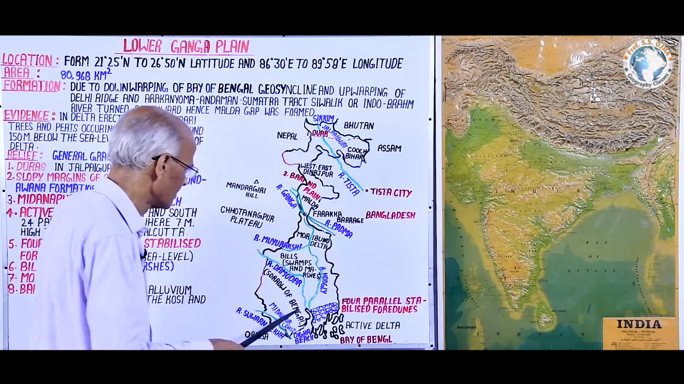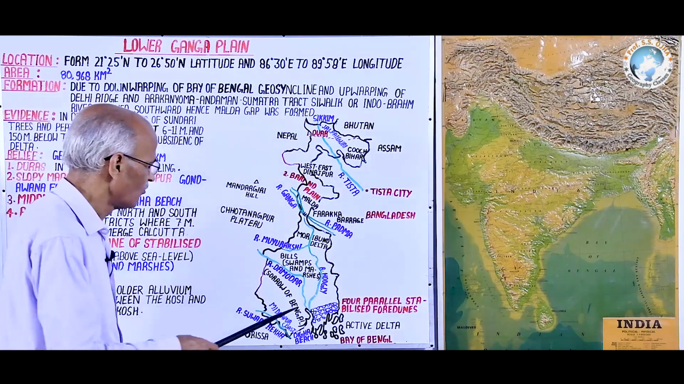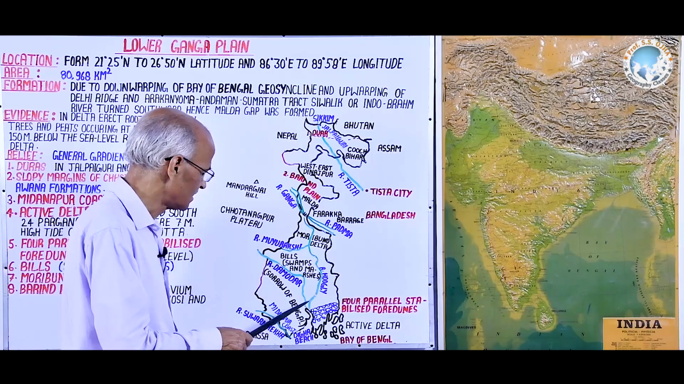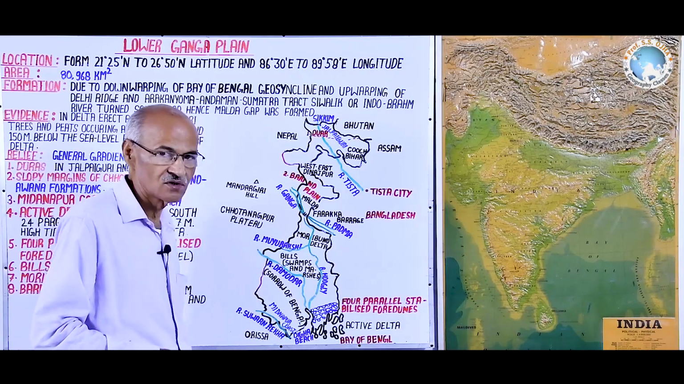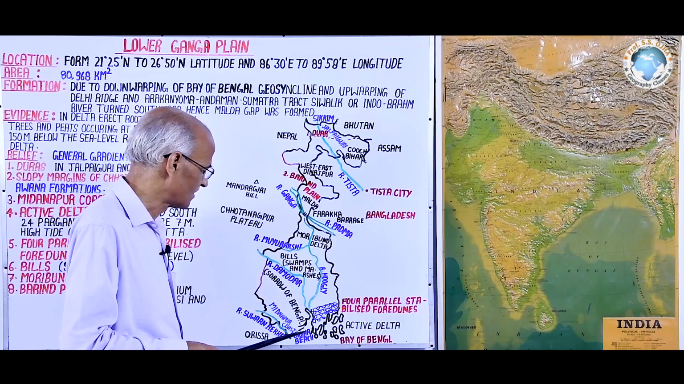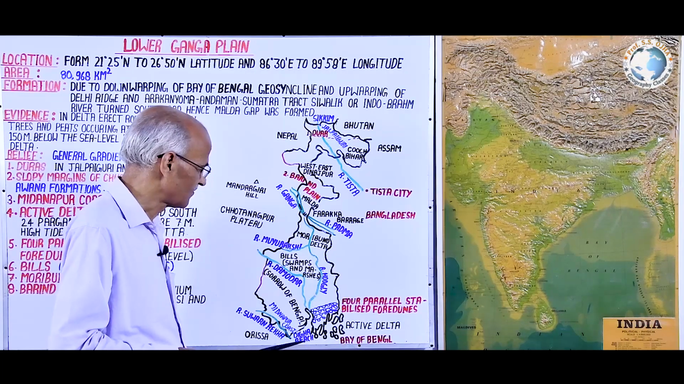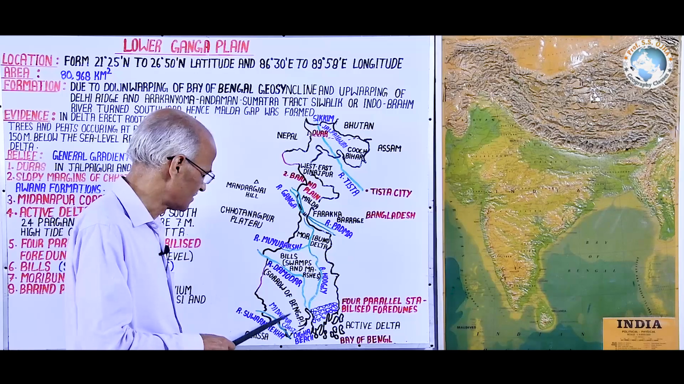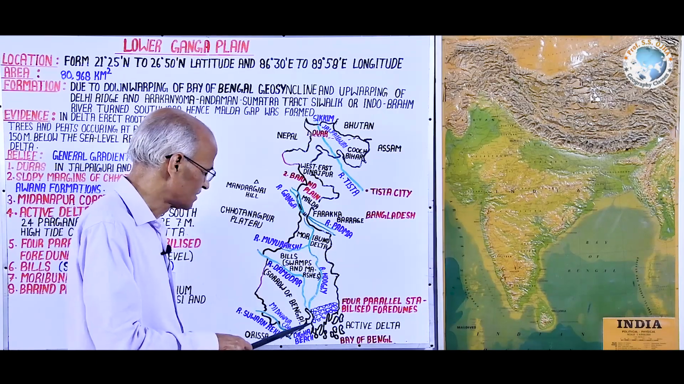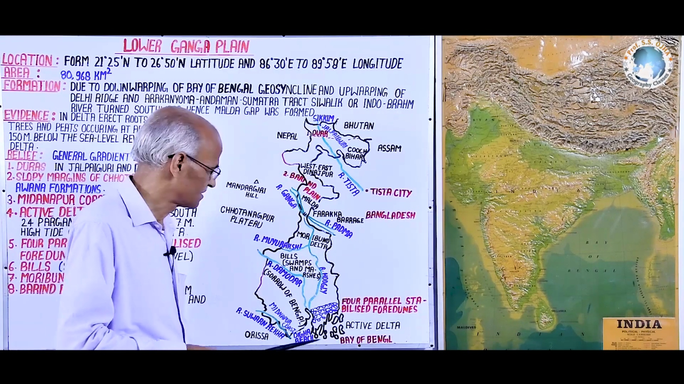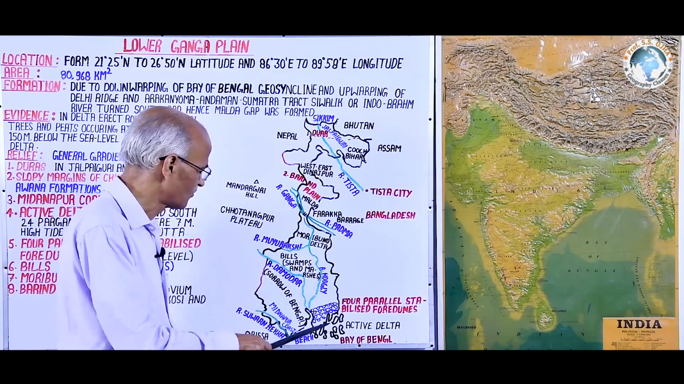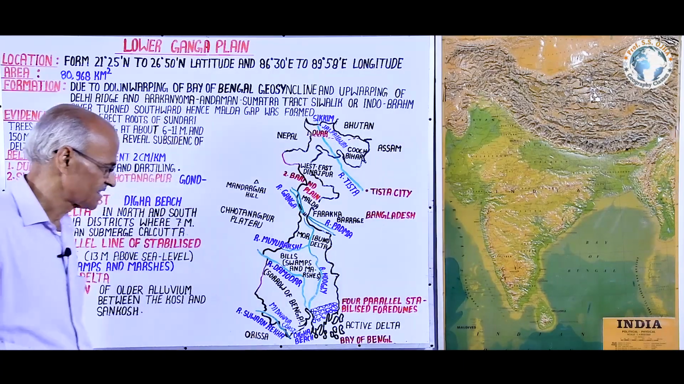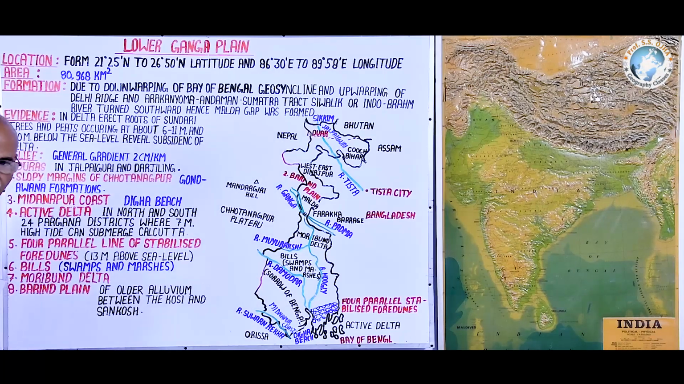Thus, this is the coastal region, and one coastal region is here in the east, the North and South 24 Parganas district. But there is a topographic variation between this Midnapur coast and the 24 Parganas district, because the 24 Parganas district is characterized by the active delta, while the Midnapur coast is not. Now, fourth is the active delta.